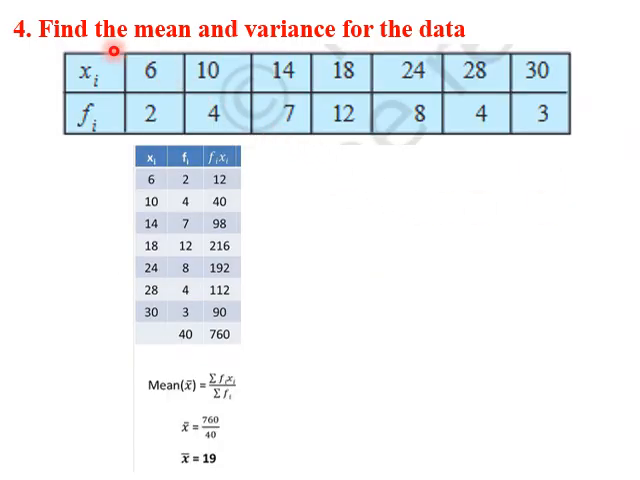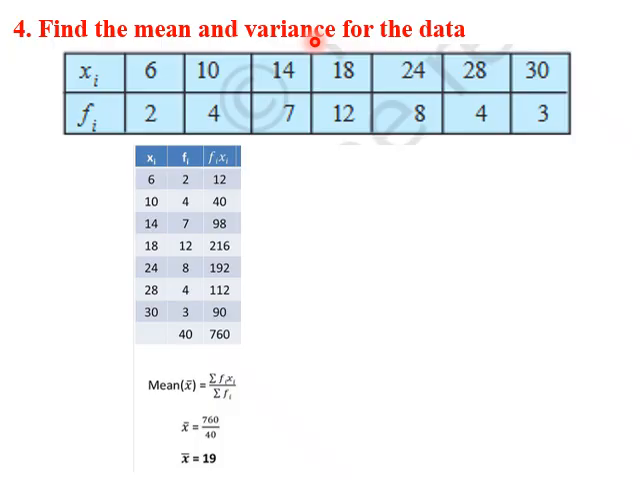In this problem, we need to find the mean and variance for the data given by xi's and fi. We have already discussed in our previous video that this is a discrete frequency distribution. What is a discrete frequency distribution? For each xi, there is an fi. For example, this could be the marks obtained in a subject, and these are the number of students who got them. So 6 marks are obtained by 2 students, 10 marks are obtained by 4 students and so on.